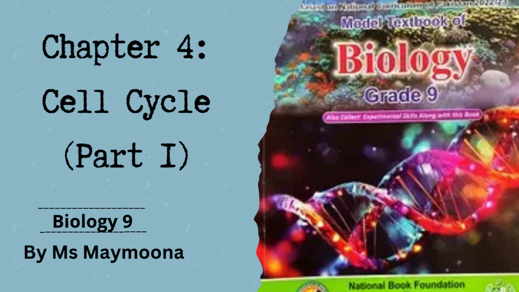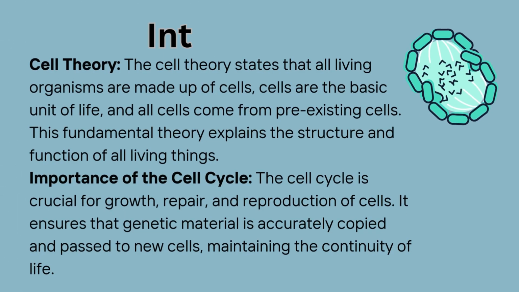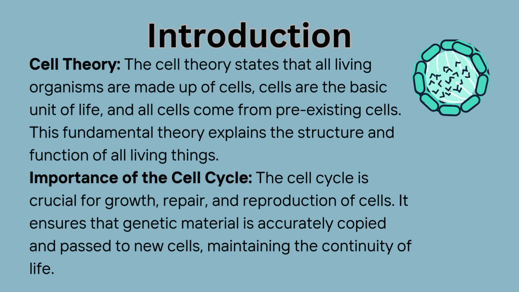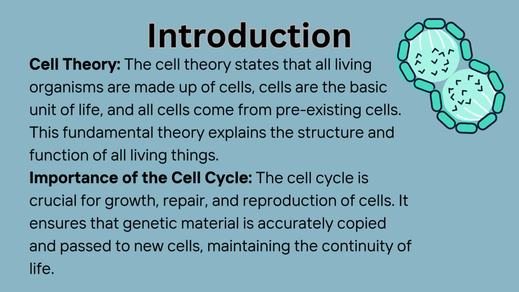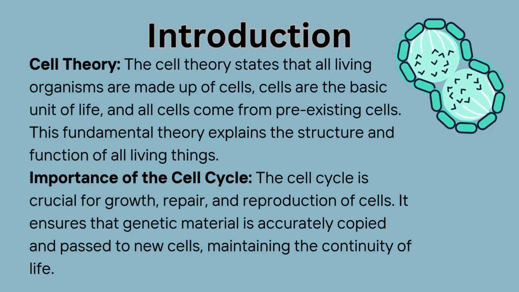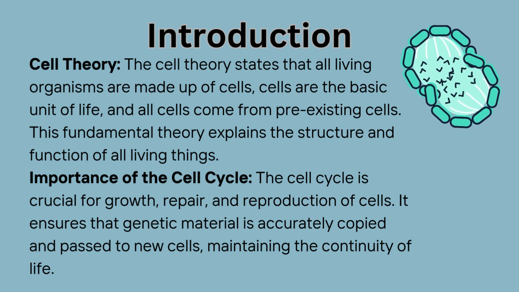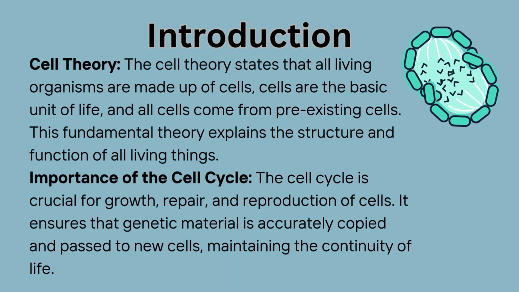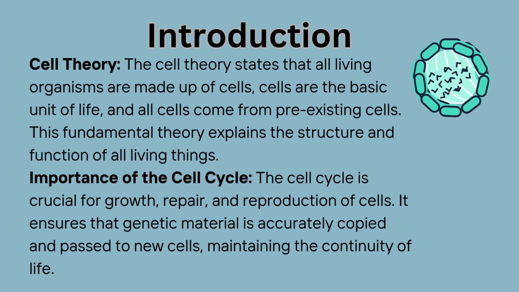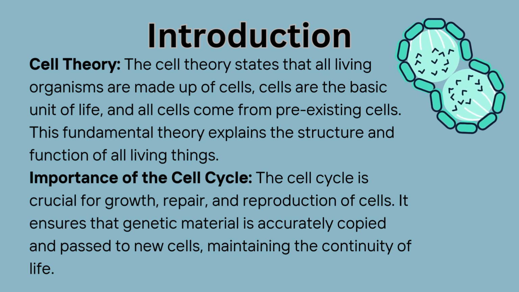Let's start today's lesson that is about cell cycle. According to the cell theory, new cells originate by division in the pre-existing cells. The cells which divide is called the parent cell and the new cells formed as a result of division are called daughter cells. The process of cell division is needed for development, growth, healing and for sexual and asexual reproduction.